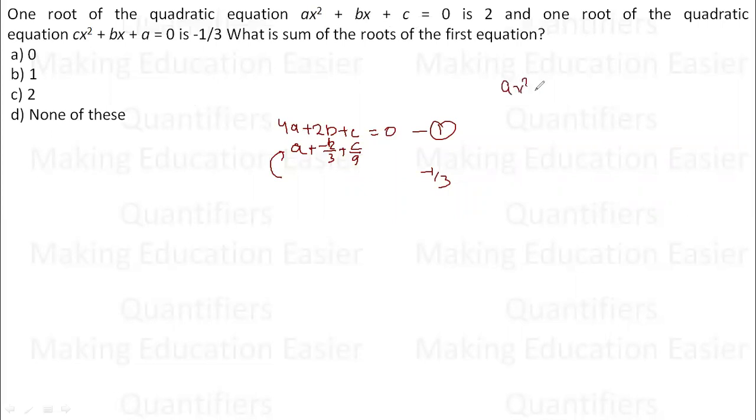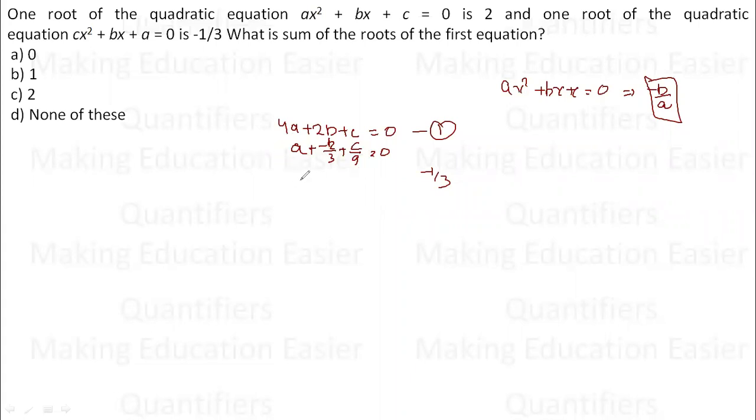The equation is ax square plus bx plus c is equal to 0, and the sum of roots is minus b upon a. Okay. So this is minus b upon a. I need to find the relationship between a and b, and here I have two equations in the form of a, b and c. So what I will do, I will try to eliminate the c so that I can find some visible relation between a and b. So how can I eliminate c?